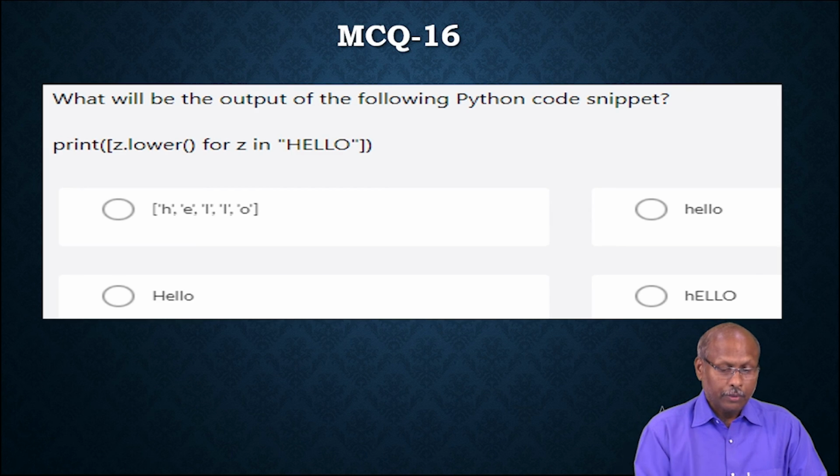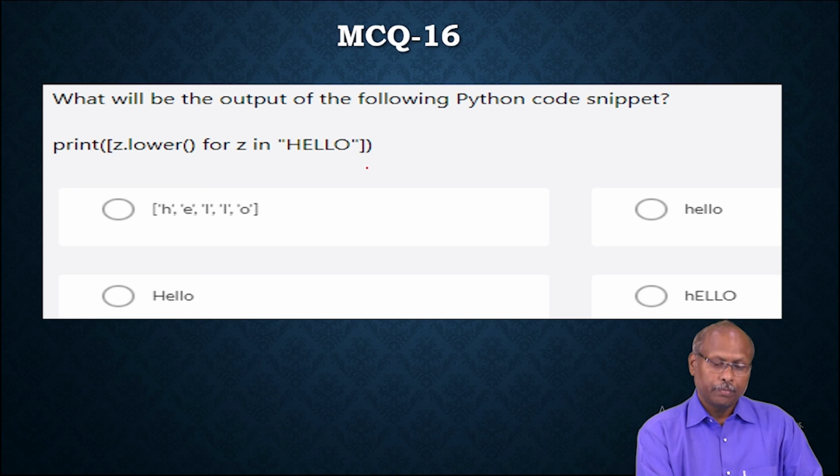Next. What will be the output of the following Python code snippet? z.lower for z in hello.